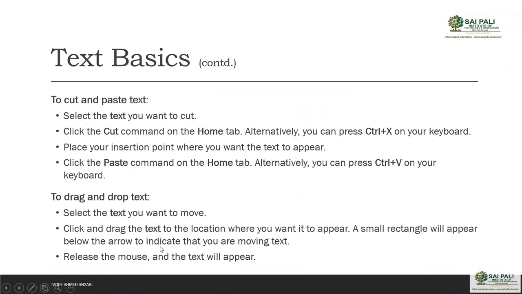Or if you don't want to do cut and paste, then you can directly drag and drop the text. Cut and paste is also moving the text, but if you want, you can drag and drop the text. For that, you select the text which you want to drag and then click and drag the text to the location where you want it to appear. A small rectangle will appear below the arrow to indicate that you are moving the text, and release the mouse and the text will appear.